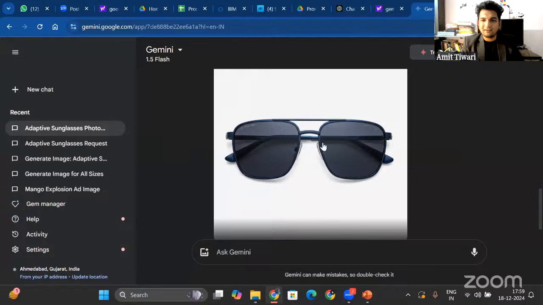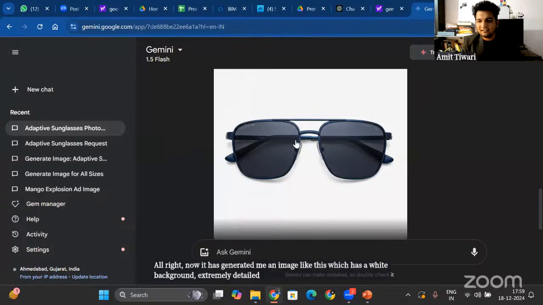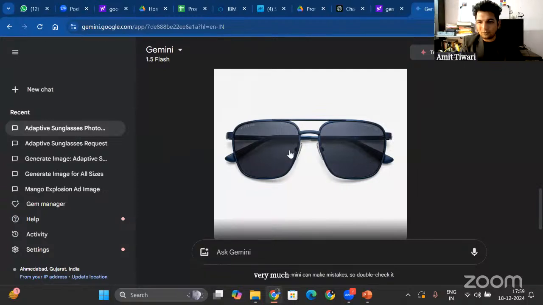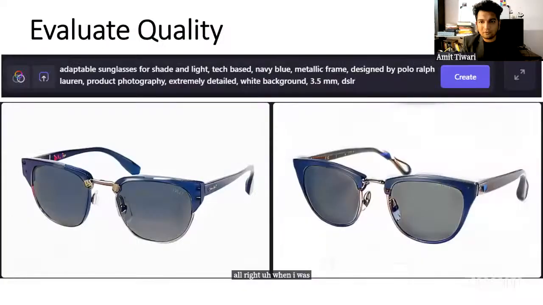All right, now it has generated an image like this, which has a white background, extremely detailed, very much in touch with Lawrence creation, and I think that I am satisfied with whatever it has designed. All right. When I was very thoughtful about designing, then I designed it with a different tool, which is called Midjourney.